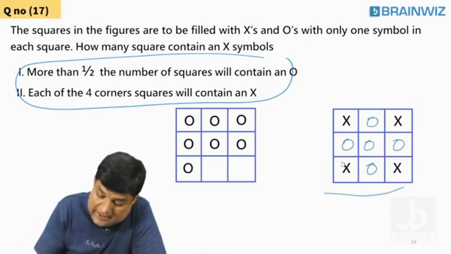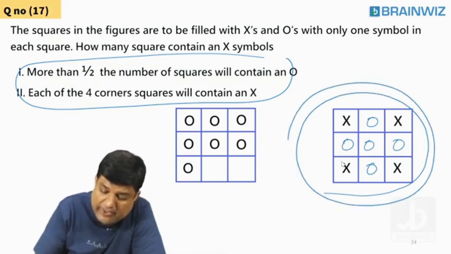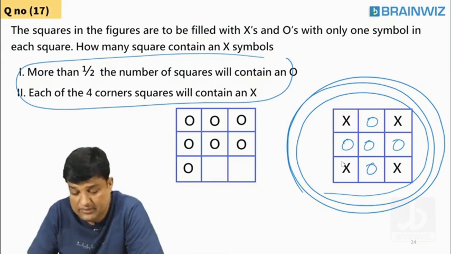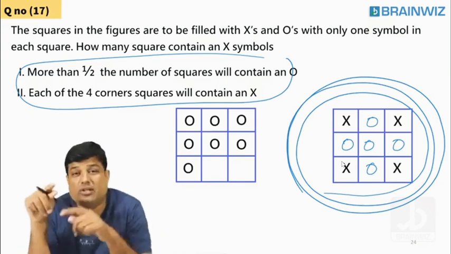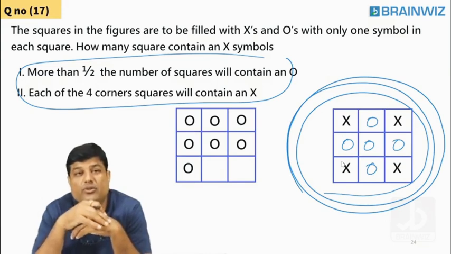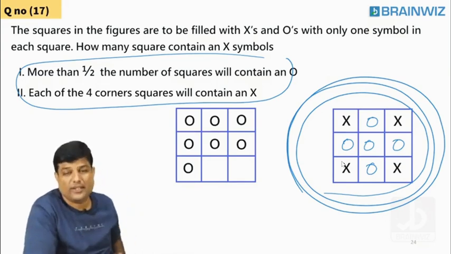Is this satisfying more than half of the squares contains O? Yes, satisfying the first one. Is it also satisfying corners of X? Yes, that is also possible now. Following, everybody. Using these two, we can say the answer is what? England.